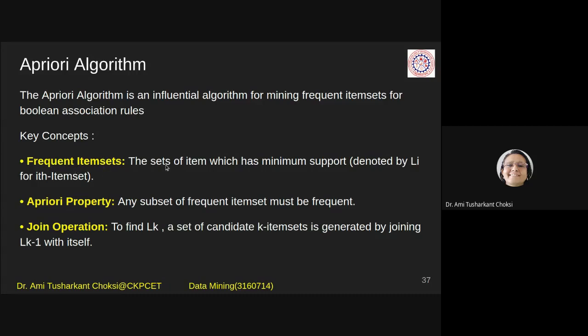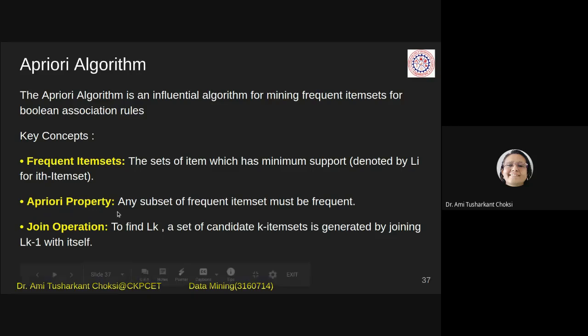The sets of items which have minimum support, denoted by Li for the ith item set. How do we find a frequent item set? The support of that item set is greater than or equal to minimum support. Those item sets are called the frequent item sets, isn't it?